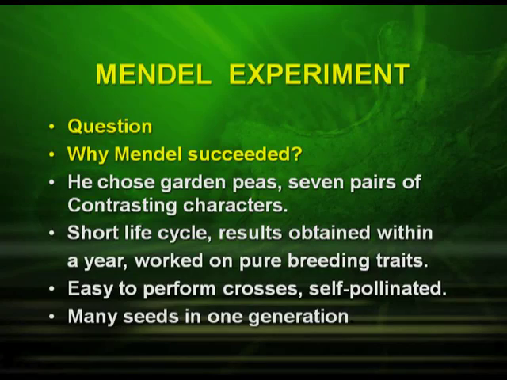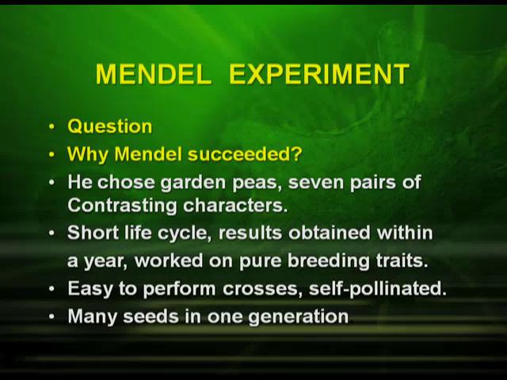Now, let us study Mendel's experiment. The very first question that arises in our mind is why Mendel succeeded. Let us see some reasons behind that. The first very important reason is he chose garden peas, which have 7 pairs of contrasting characters. Second, which is very important, it has a short life cycle, so results were obtained within a year, and he worked on pure breeding traits.